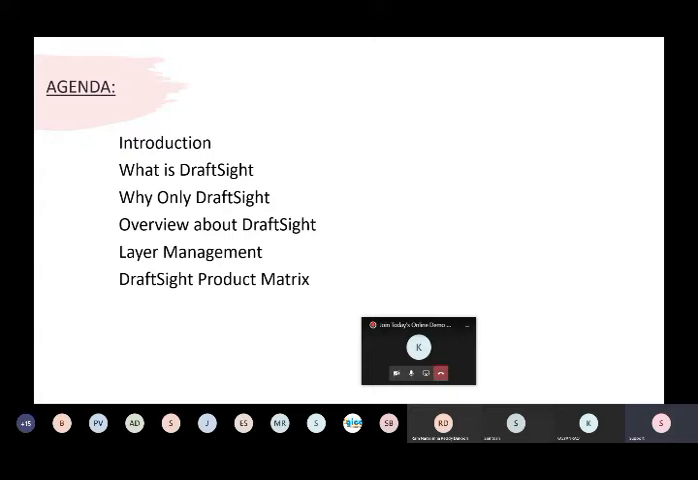And we also cover layer management. This is one of the most important topics for any drafter. If you want to manage your drawings with different aspects, we need to arrange different layers. So how to manage the layers in DraftSight, we are going to discuss in this session. And also about the DraftSight product matrix, like what different modules are available in DraftSight, and how we need to choose. Those types of things we are going to discuss in this agenda.